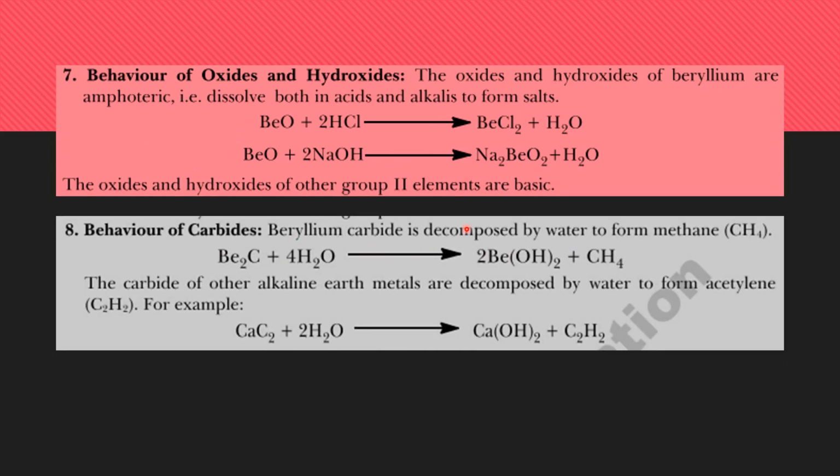Beryllium carbide is decomposed by water. Beryllium carbide decomposes in water and produces the respective hydroxide. Beryllium hydroxide is produced and methane gas is released. While the carbides of the other alkaline earth metals also decompose with water, the product is acetylene. So when these carbides decompose with water, they produce their respective hydroxides along with the release of acetylene, while beryllium carbide releases methane gas.